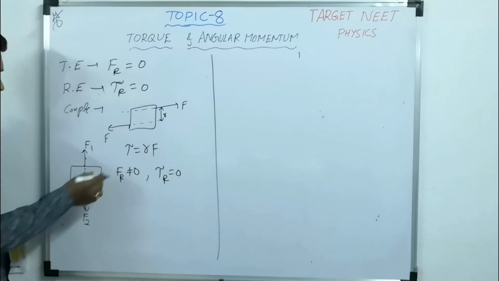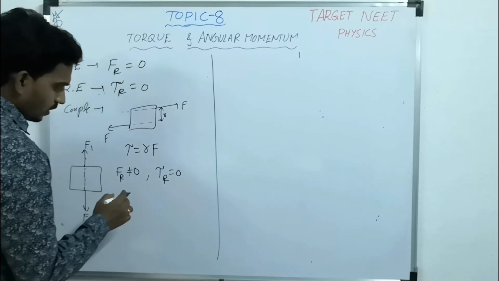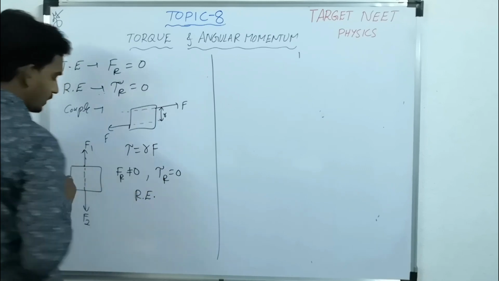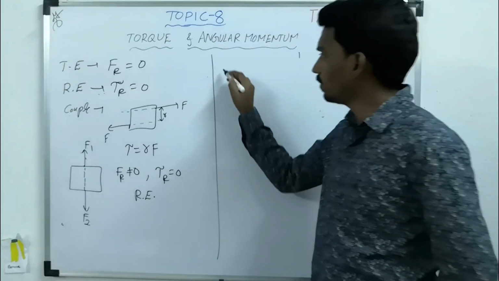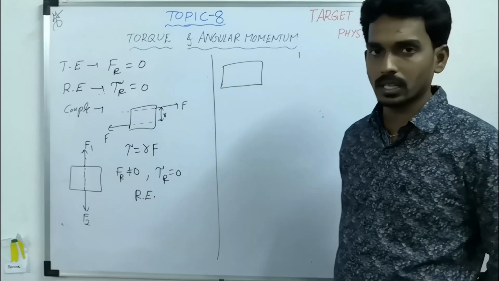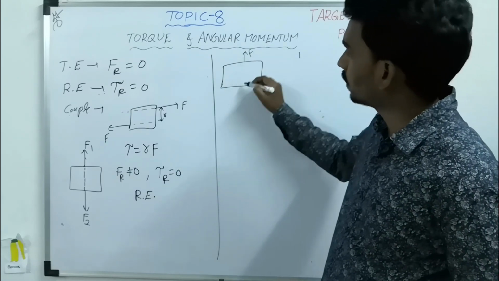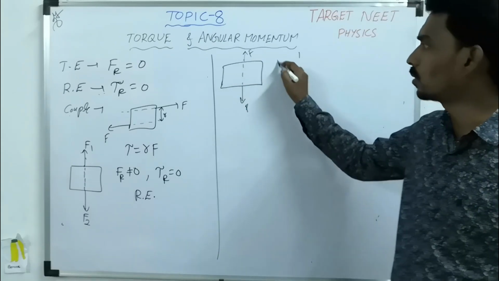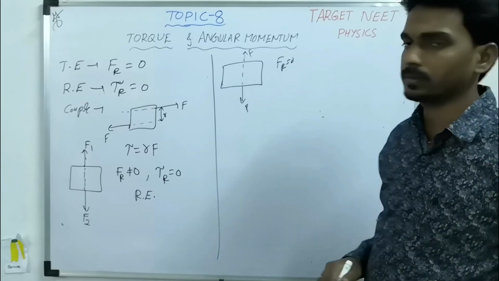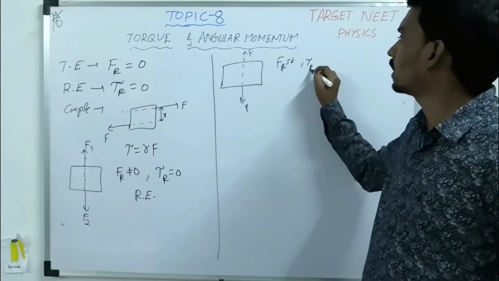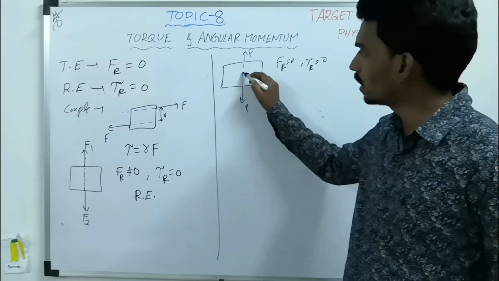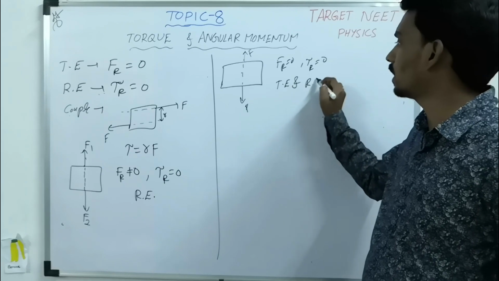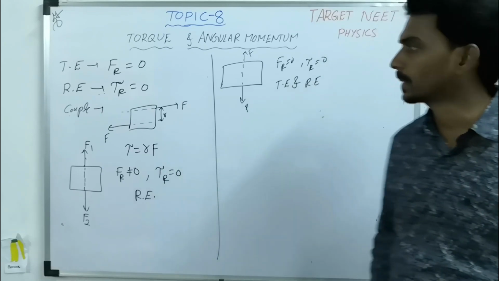Now similarly, what you can conclude here is that torque 0 means rotational equilibrium. Let's take the same object. Now consider the case like here F, here F. Two equal and opposite forces. So what is the resultant force? 0. And resultant torque is also 0 because there is no perpendicular distance. So it is in translational equilibrium as well as rotational equilibrium.